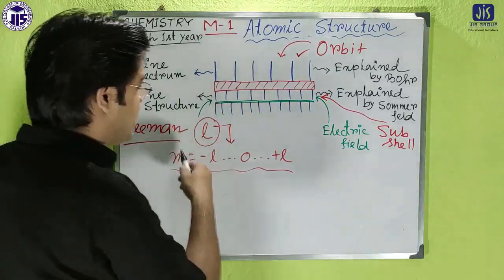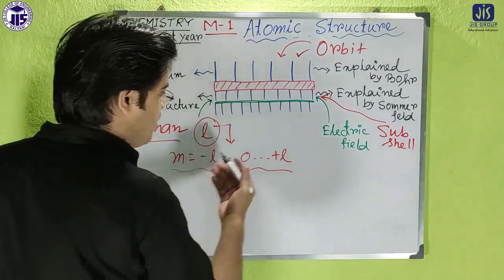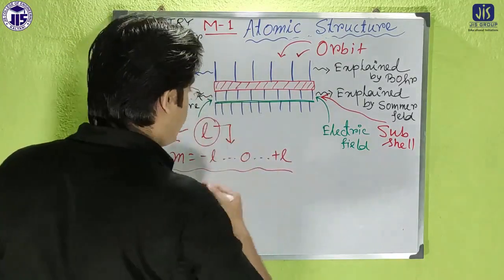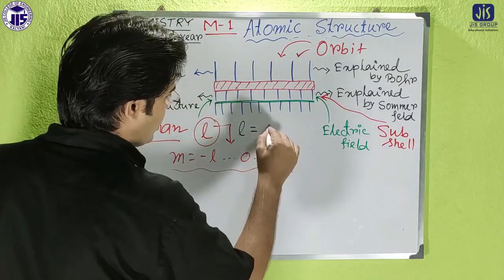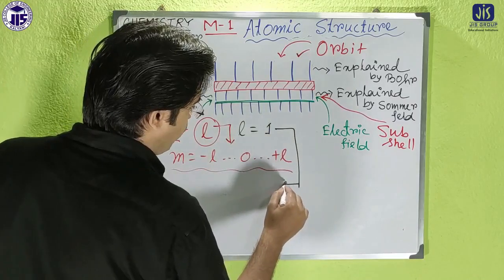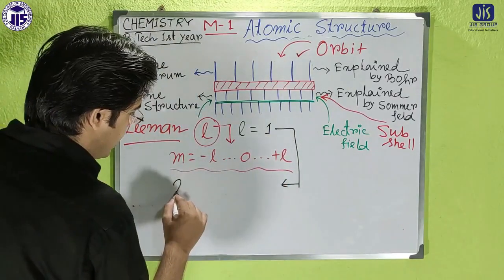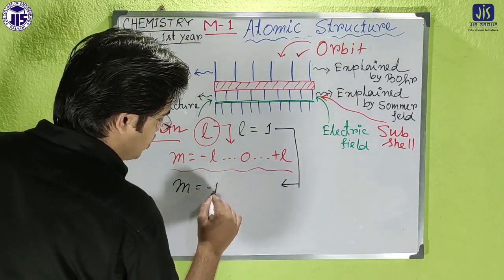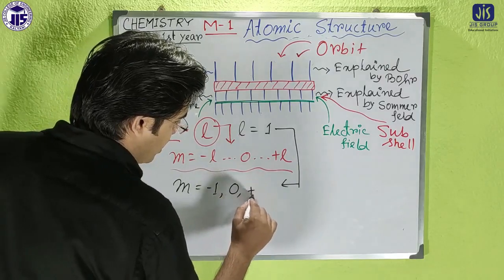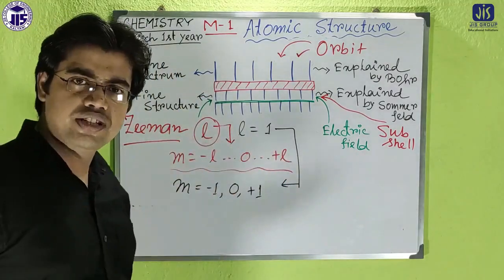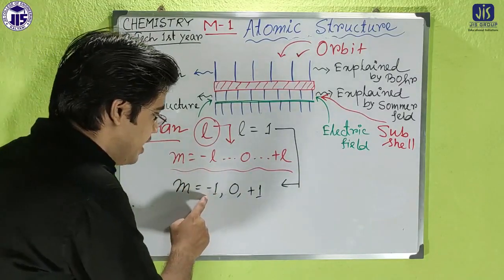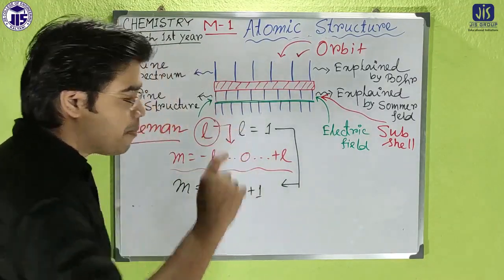Now what is the significance of that? Suppose L is equal to 1, then what will be the value of m? m will be minus L to plus L including 0, so obviously that will be minus 1, 0 and plus 1.